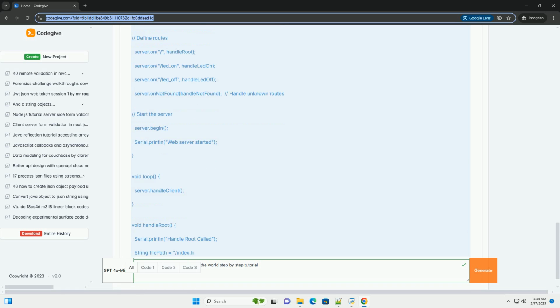Step 5, setting up port forwarding, or a cloud service. To access your ESP32 from anywhere on the internet, you need to make it accessible. There are two main approaches. Port forwarding, less secure, but simple for testing.